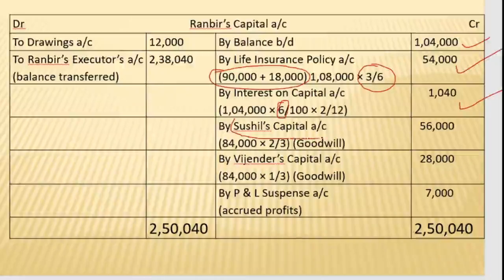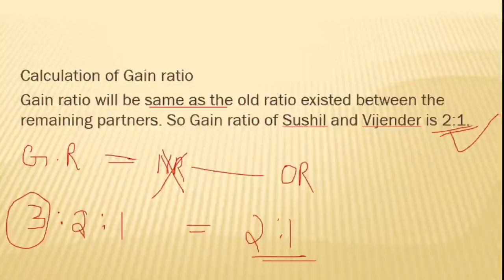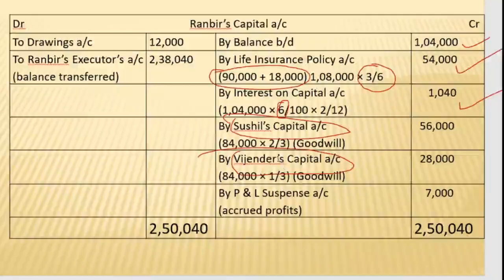The remaining partners' capital accounts will be credited with 84,000 in the gain ratio. The gain ratio we have already calculated in the problem. Gain ratio is 2:1, that means 2/3 and 1/3. When you calculate 84,000 into 2/3, we get 56,000. And 84,000 into 1/3, we get 28,000.